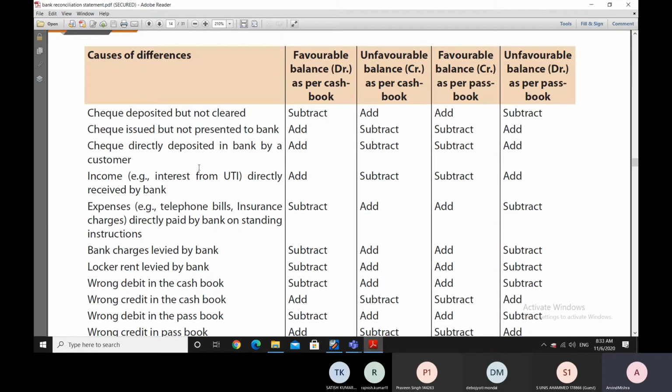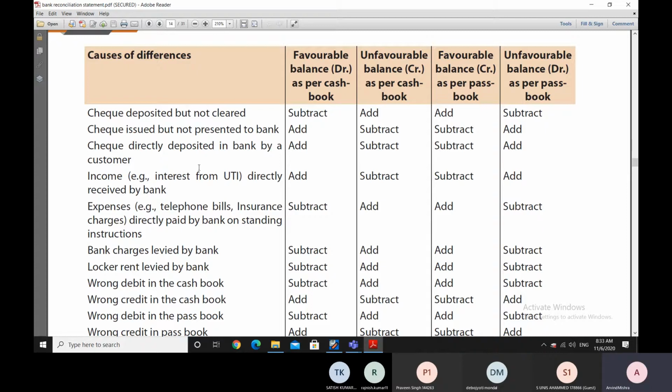Broadly speaking, the difference between the two books arises due to mainly two types of issues. One is the issue of the timing of making the entry in the particular book.